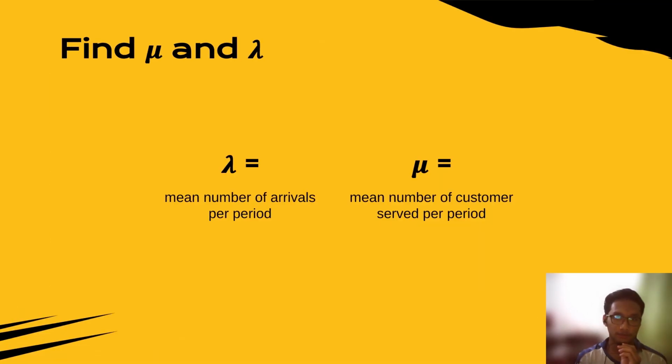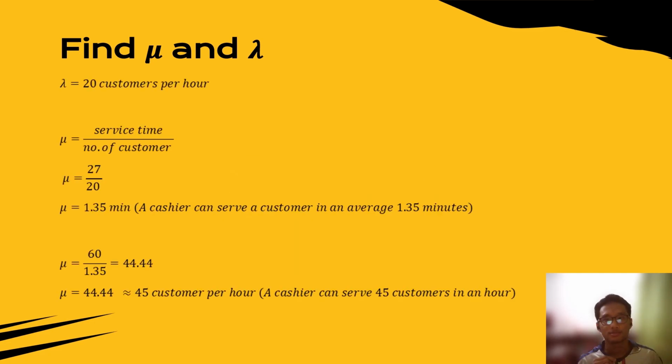So now we need to find mean number of arrival per period and the mean number of customer served per period. So firstly, we assume mean number of arrival per period as the lambda, and the second one is mean number of customer served per period, we assume as the mu symbol. So now, based on the set of data, we already knew that lambda is equivalent to 20 customers per hour, and now we should find the mean of customer that we serve for a period of time.